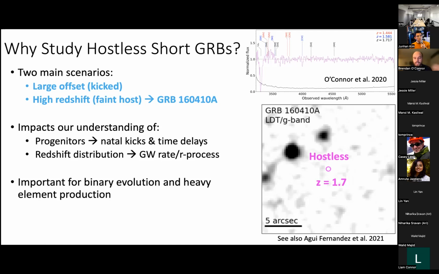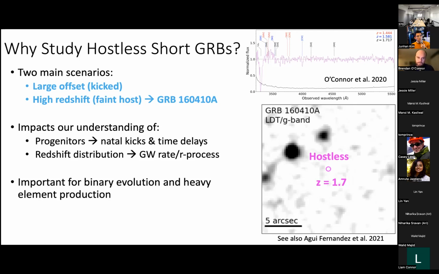And this is a really good case of, we know the direct redshift of this event. We know it occurred within a relatively dense environment because we see this Lyman alpha absorption feature, but we do not see the galaxy. And in fact, there's two other interloping galaxies that we don't see. And this is just motivating the fact that we can miss high redshift galaxies, and we need really deep observations to understand whether or not the GRB is actually hostless or whether we're not seeing the host because it's at